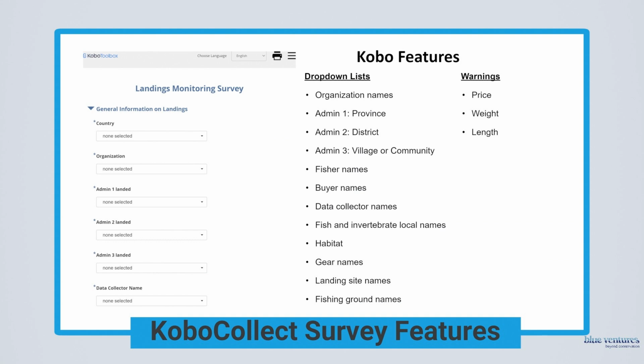Within each Kobo Collect survey, drop-down lists are used to quickly fill out the survey. These drop-down lists are populated using reference files specific to each partner. Partners will help manage their reference files in Smartsheet Dynamic View, where they can add, edit, or remove options within files. If a new name or species does not exist yet, data collectors have the option to manually add this in the survey. Warnings also exist for price, weight, and length.